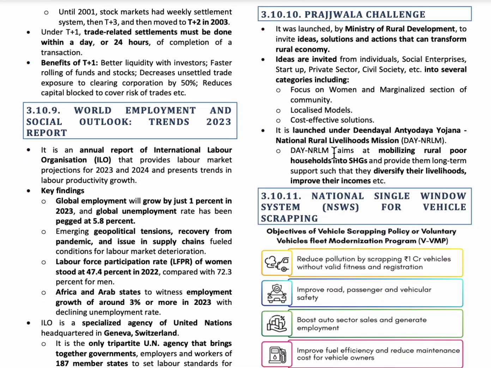The next topic is World Employment and Social Outlook Trends 2023 report. It is released annually by the International Labour Organization, and as per the report, only 1% global employment growth will take place in the year 2023, and 5.8% growth of global unemployment will take place in 2023. So there will be a rise in 1% employment and 5.8% of unemployment in the year 2023.